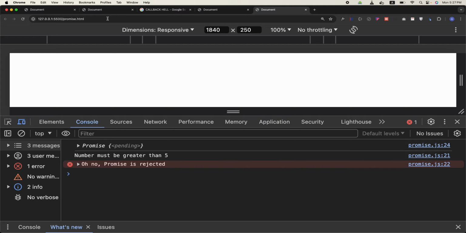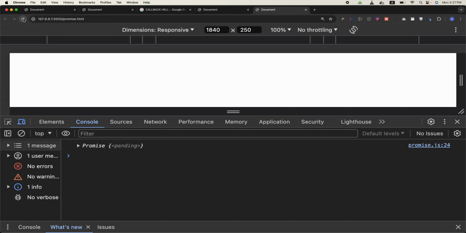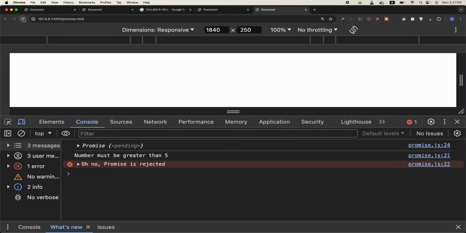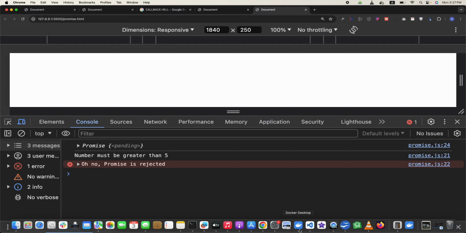after 3 seconds it shows us that it is rejected. So the example of bread and tokens: for example, you are now waiting. If I refresh the page, you are now waiting. You have been promised, but waiting for your turn, and now you have been rejected. Got it? Is this clear?